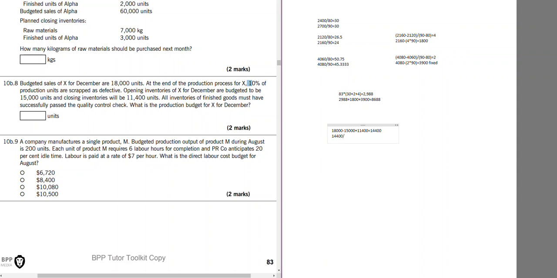But 10% would be wasted. It means it will be only 90%. So 16,000 is what we need to produce. So when 16,000 is produced, some of it will be wasted, and we will have the closing inventory. Okay, next.